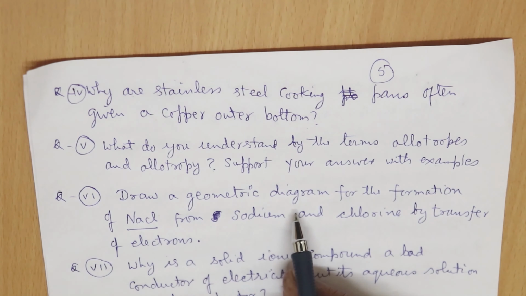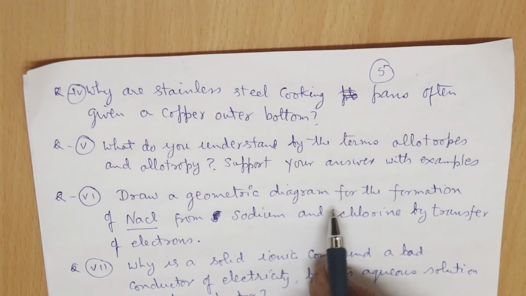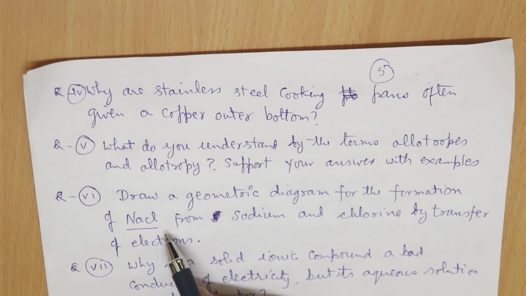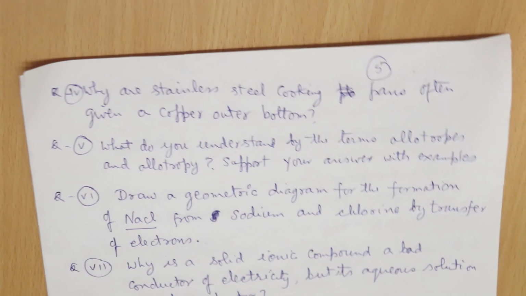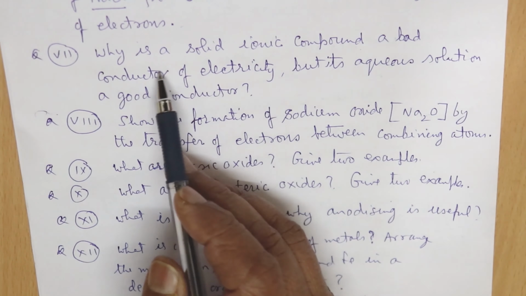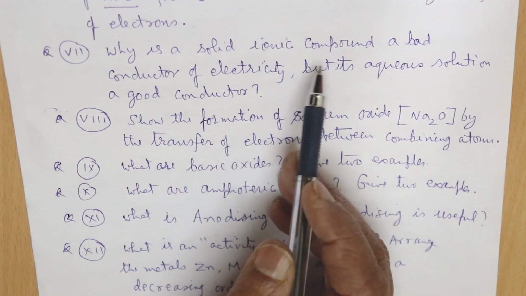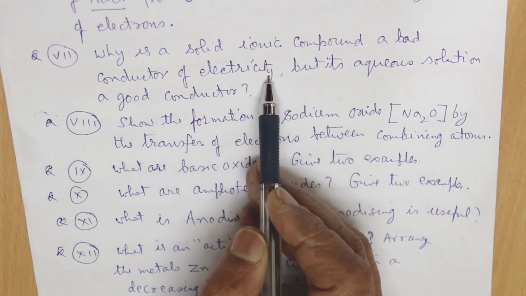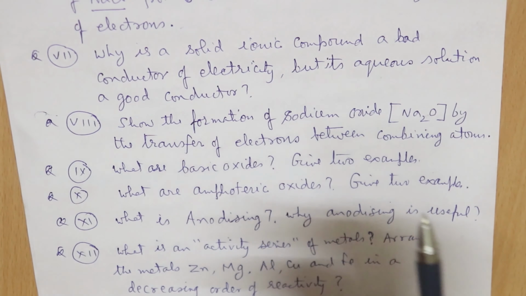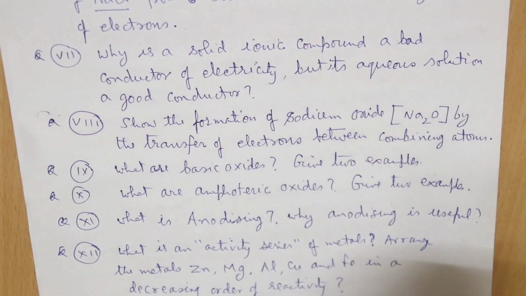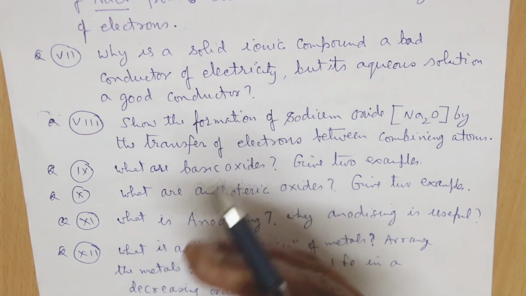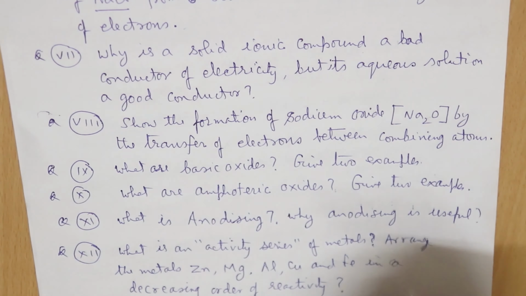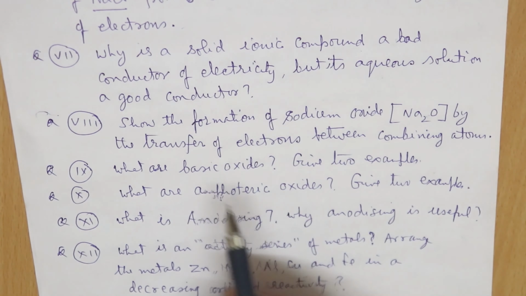Okay, draw a geometrical diagram for the formation of sodium chloride from sodium and chlorine by transfer of electrons. And why is a solid ionic compound a bad conductor of electricity? Like sodium chloride, if it is in solid form, it is a bad conductor of electricity, but its aqueous solution is a good conductor. If you dissolve the sodium chloride in water, it becomes a good conductor. That you have to give the reason.